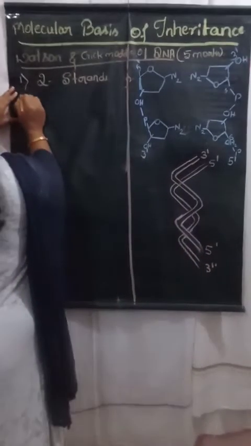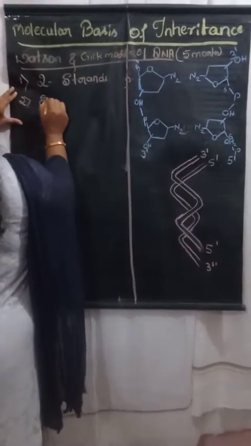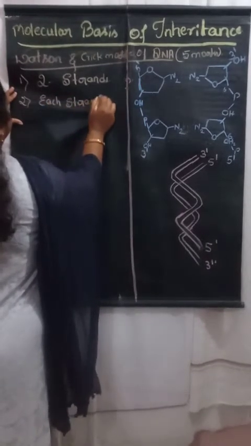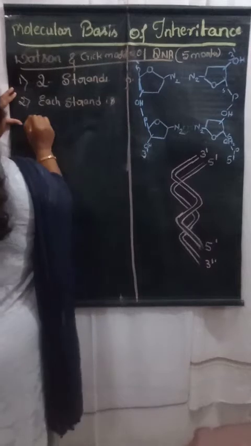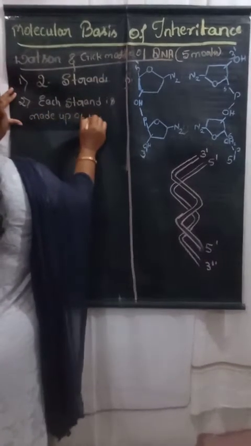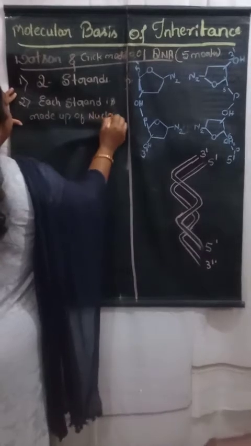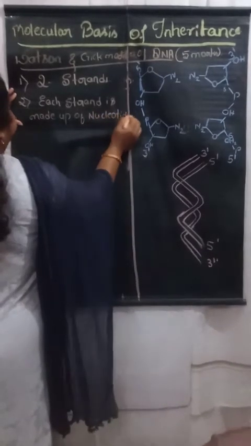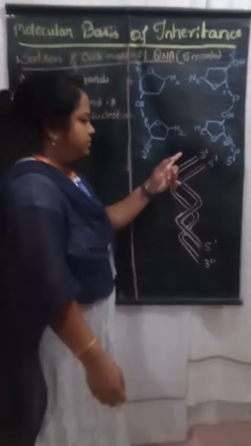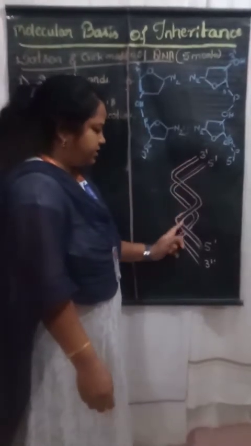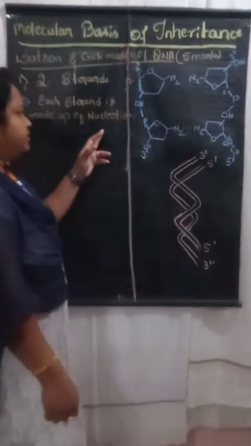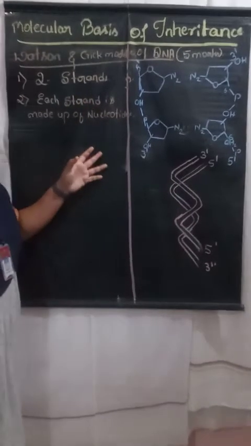The second point is that each strand is made up of nucleotides. Here this is the double helical model. This is one strand, this is another strand. These two strands are made up of nucleotides.